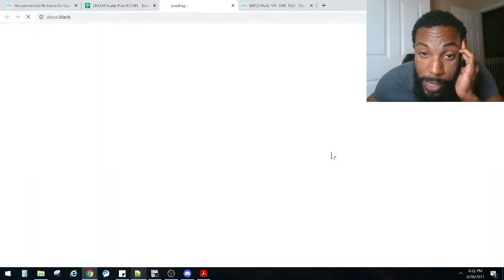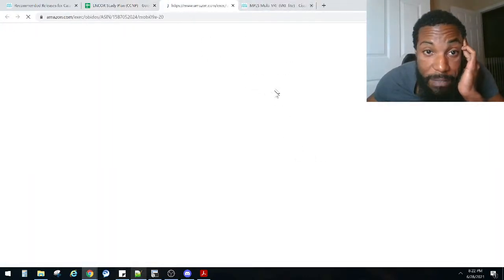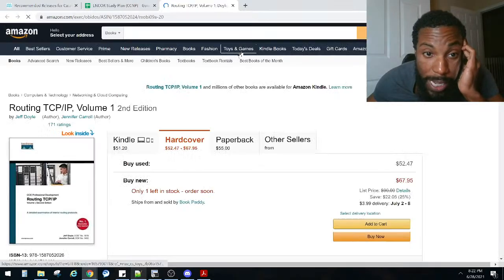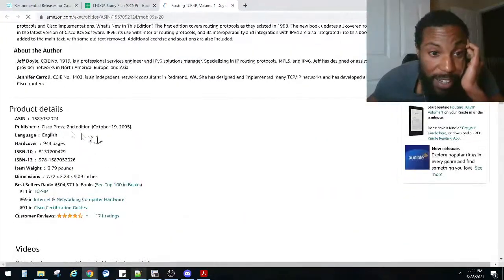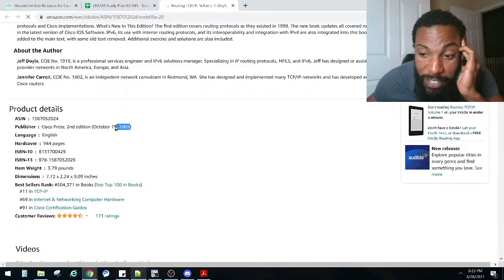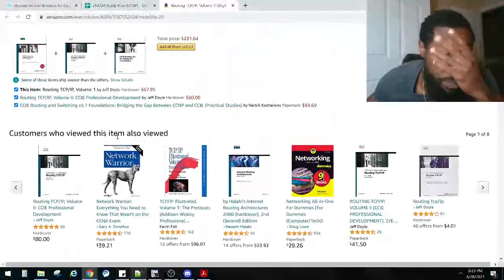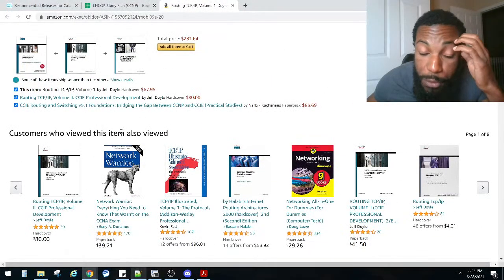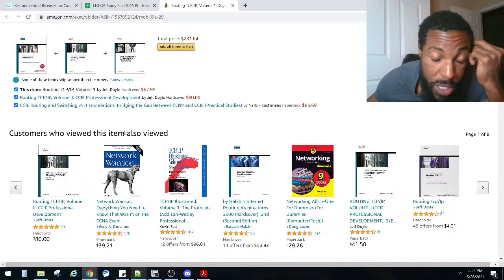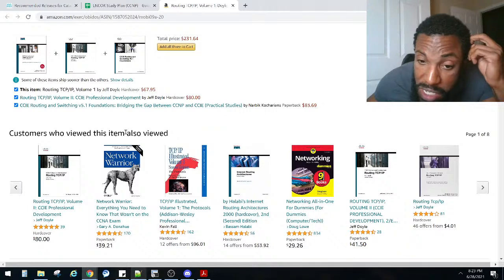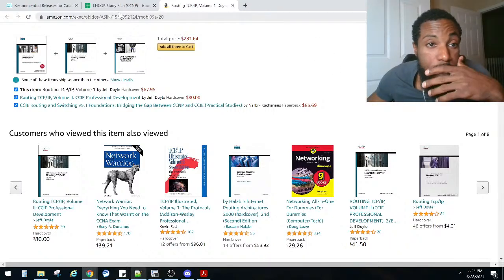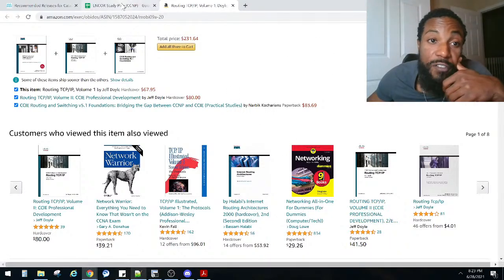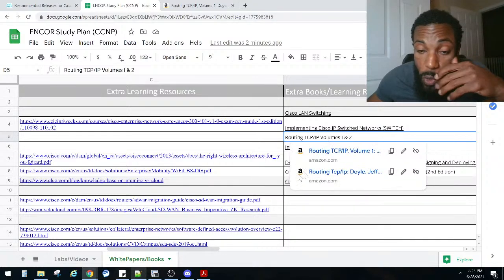Let's say, for example, this book right here. I always hear about this book, so I said let me go ahead and add that to our spreadsheet. How long has this book been out, and people still talk about it and reference it to this day? 2005, man. You see what I'm saying? This is an old book, but it comes highly recommended. A lot of these protocols have been out for years. Spanning tree protocol has been out for years. EIGRP's been out since 1993 or so. A lot of this is really old routing protocols, but they're still used in networks to this day. That's why these books come highly recommended, because they cover the fundamentals. So we're definitely going to have to reference some of those books.